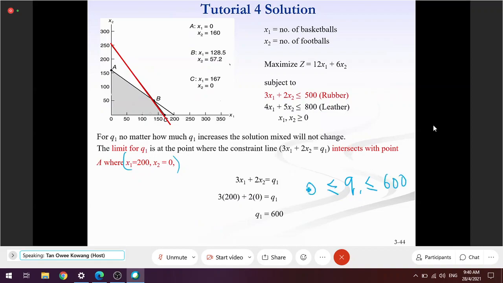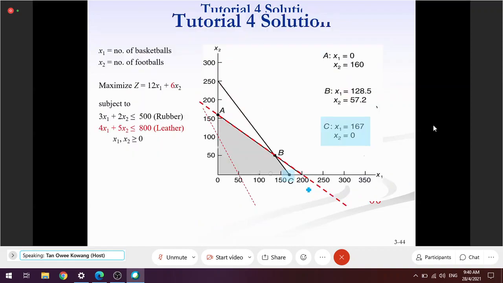Then again, I want to find the sensitivity range of the right-hand side value for constraint 2. Because the optimum point is at C, I'm interested in x1, not x2.